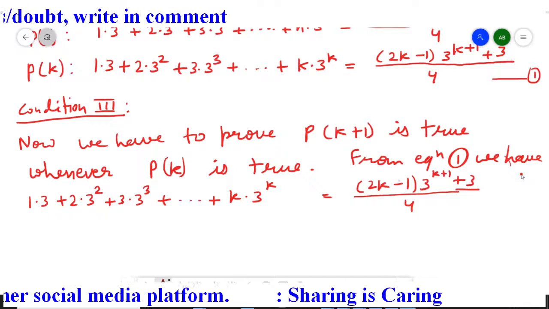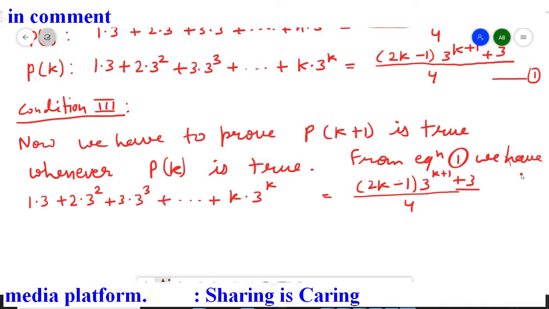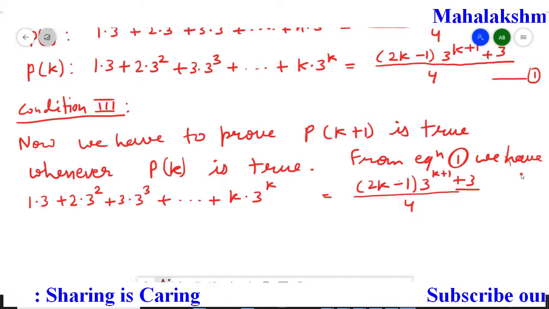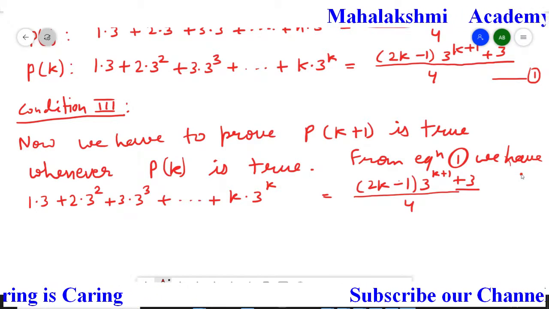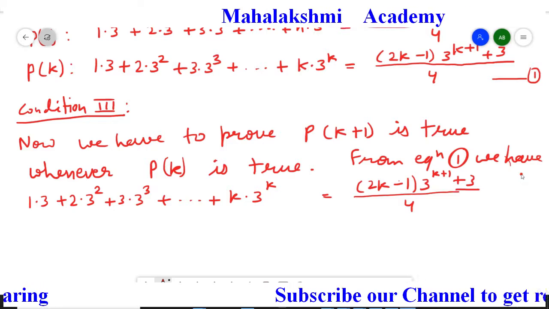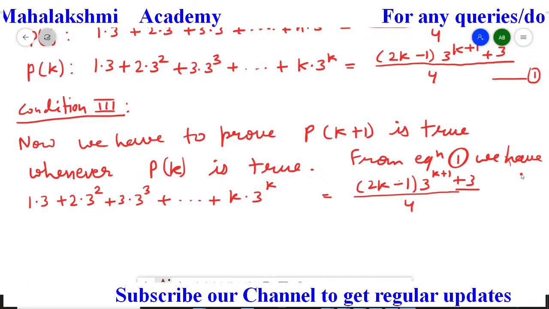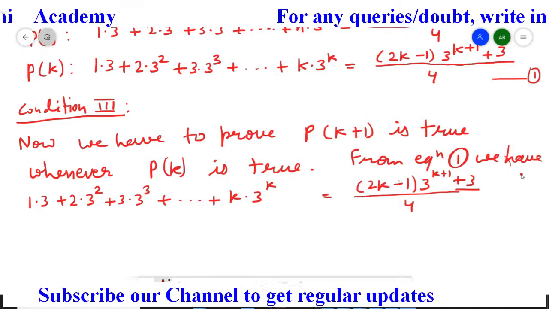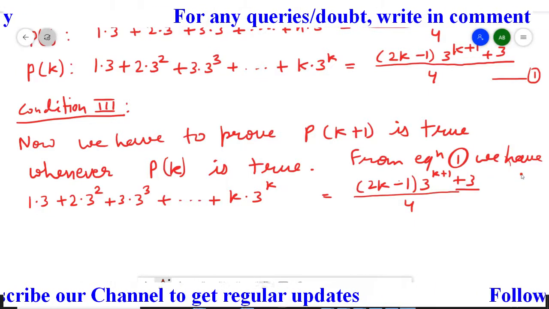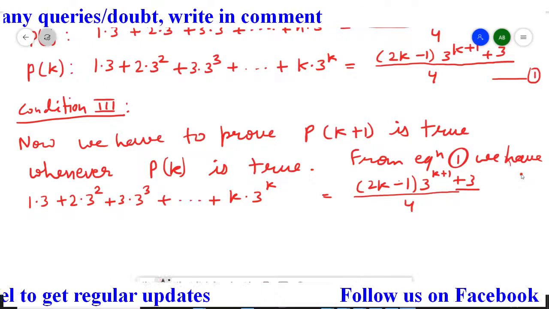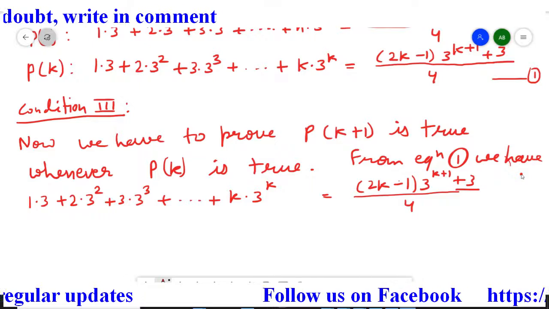So here, students, this statement is for k. When we have k, the last term is k multiplied by 3 to the power k. So if we want k plus 1, what is going to be the last term? We need k plus 1 multiplied by 3 to the power k plus 1. Again I am repeating: when we have k, on the left hand side the last term is k multiplied by 3 to the power k.